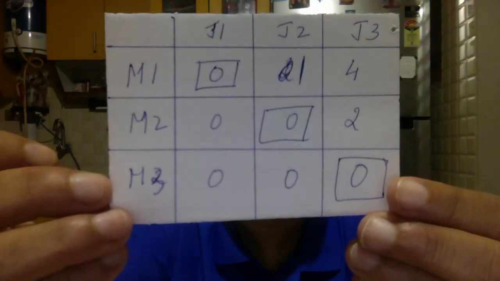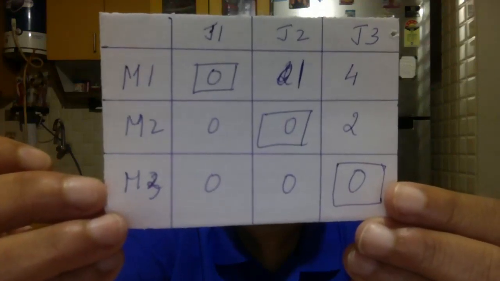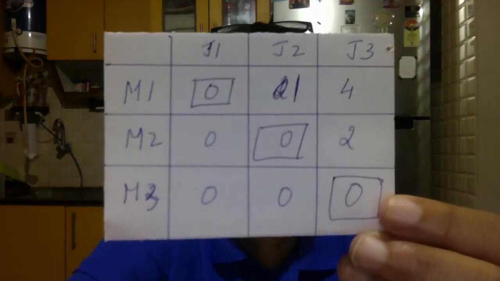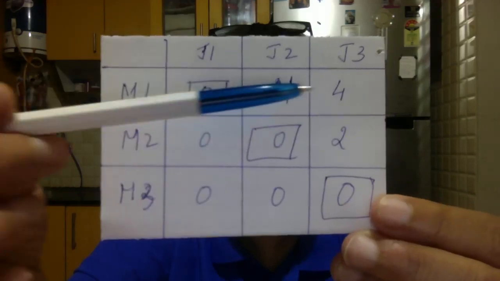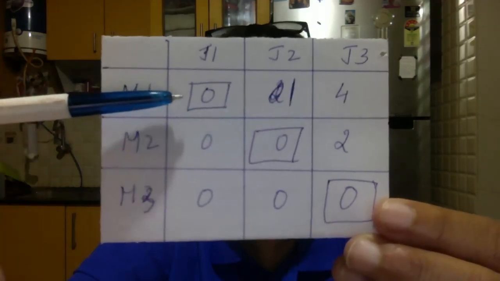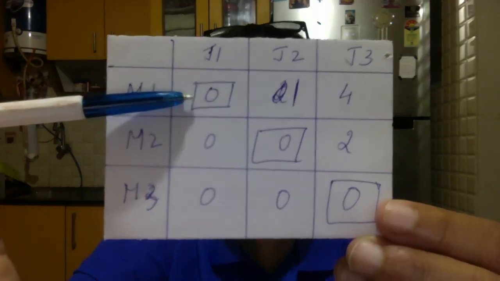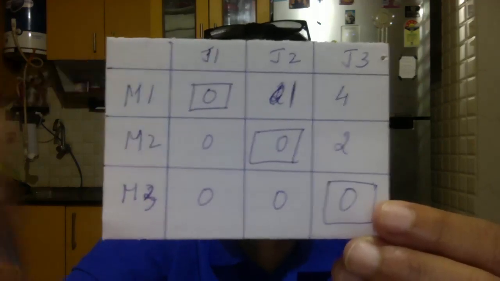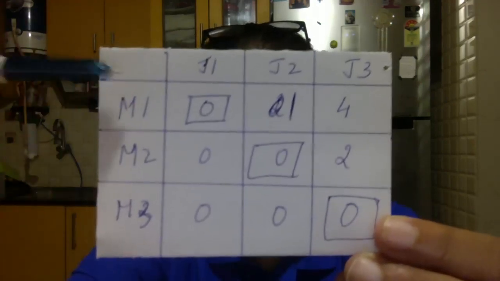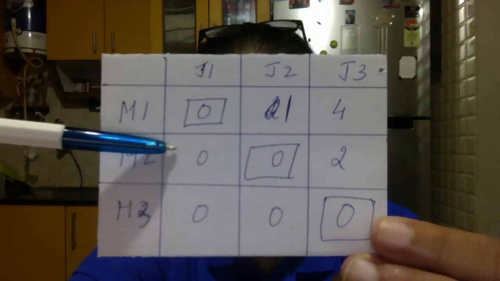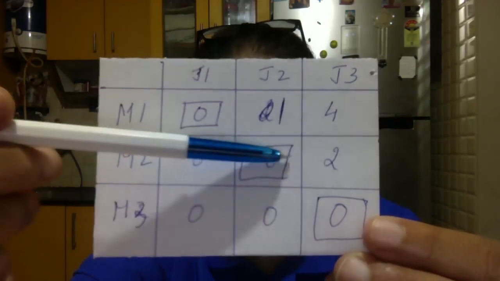Okay. Now wait, I'll explain. In the first row, there is only 1 zero. So M1 has to get this 0, which means M1 gets J1. When we come to the second row, there are 2 zeros, one here, one here.